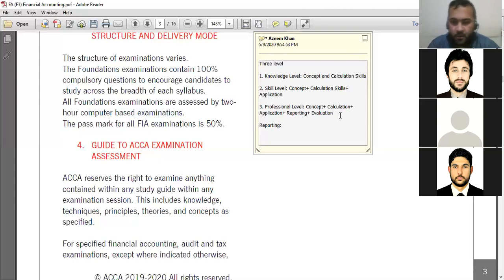Now in reporting, how will the examiner test your professional skills? In the exam, for example, they will ask you to provide the answer by email, or they may ask you to answer the requirement given in the email of the manager. So they will create a scenario for you.